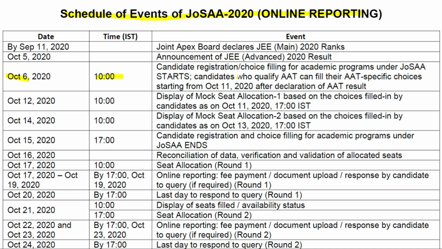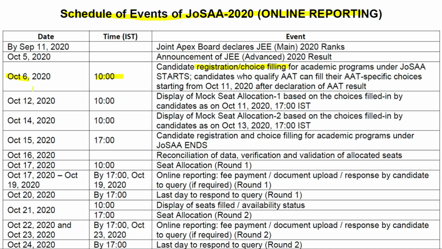Tomorrow at 10 a.m., candidate registration and choice filling for academic programs under JoSAA starts. Those who qualified JEE Mains can fill their choices. Registration and choice filling will start for JoSAA admissions for getting into IITs, NITs, triple ITs, GFTIs. Those who qualified the JEE Advanced cutoff will be able to choose IITs as an option in the JoSAA round. Those who didn't qualify JEE Advanced but qualified JEE Mains will get only NITs, triple ITs, GFTIs as choices.